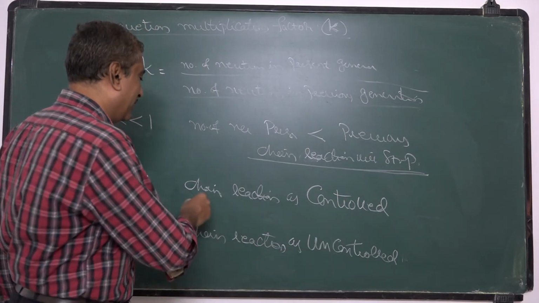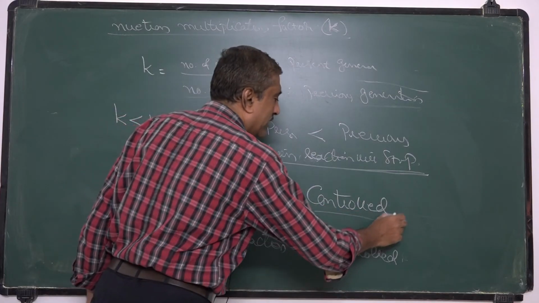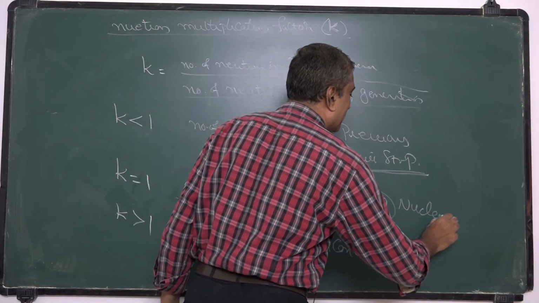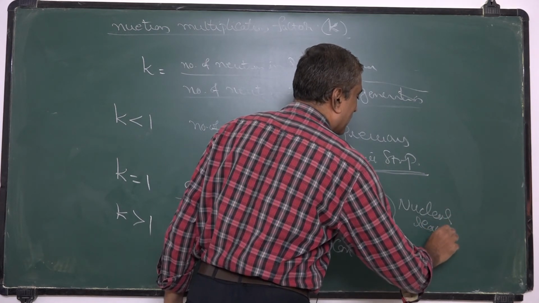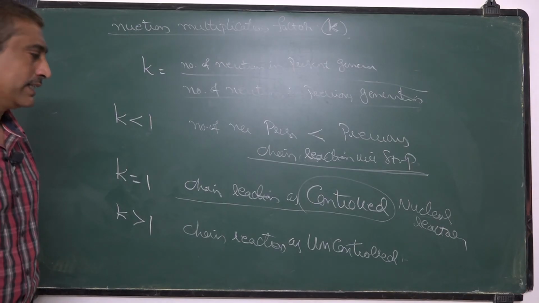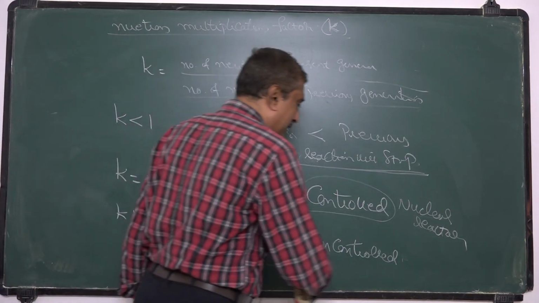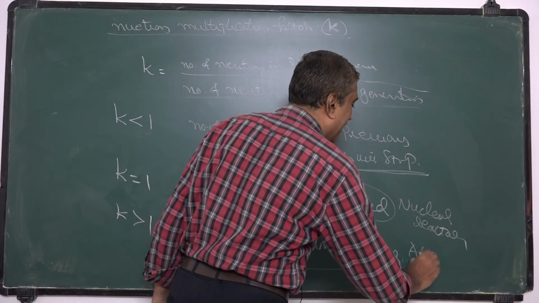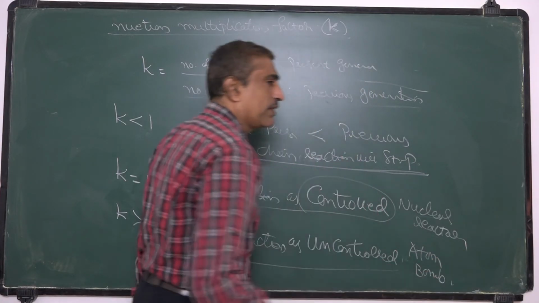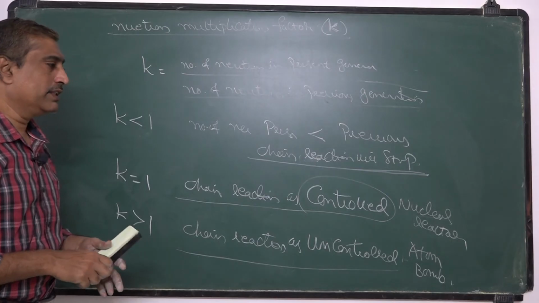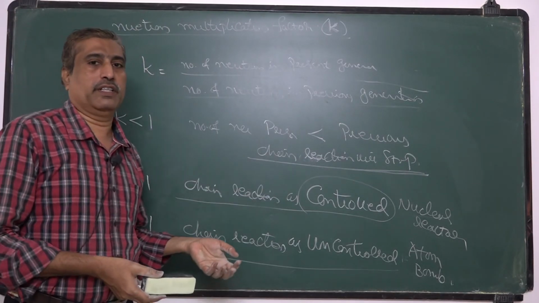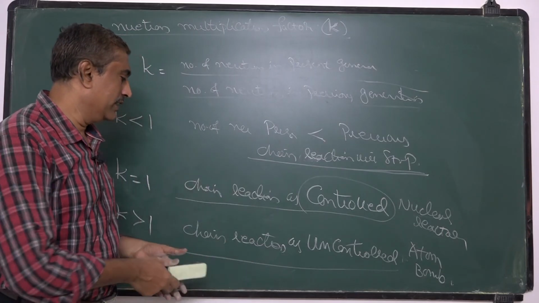So this controlled chain reaction takes place in nuclear reactors. Whereas when the chain reaction is uncontrolled, it is called an atom bomb. There is no control of this nuclear fission, an enormous amount of energy is released, and that leads to destruction.